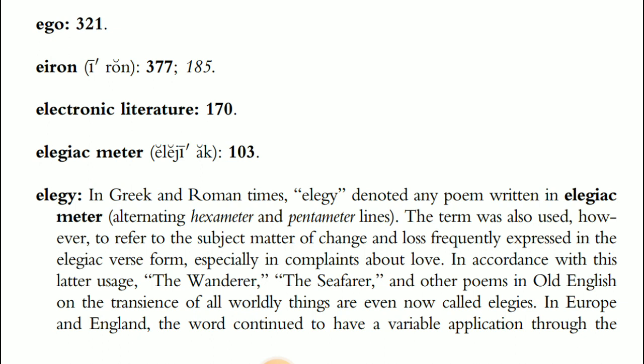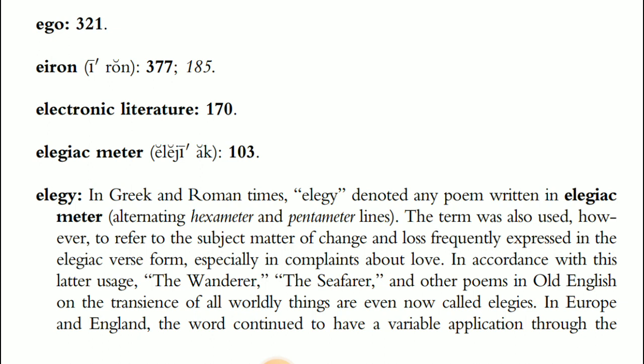So in Greek and Roman times, elegy denoted any poem written in elegiac meter, alternating hexameter and pentameter lines. The term was also used, however, to refer to the subject matter of change or loss, frequently expressed in the elegiac verse, especially in complaints about love. In accordance with the later uses, The Wanderer, The Seafarer, and other poems in Old English on the transience of all worldly things are even now called elegies.